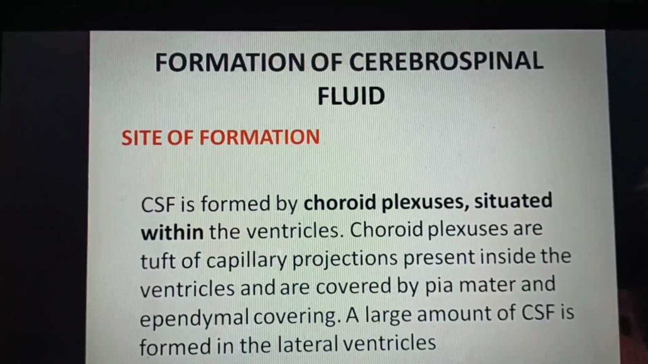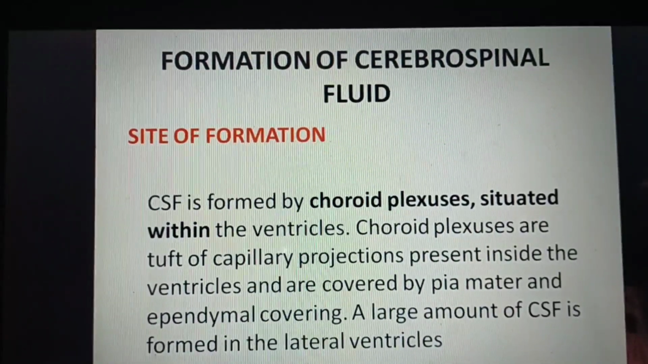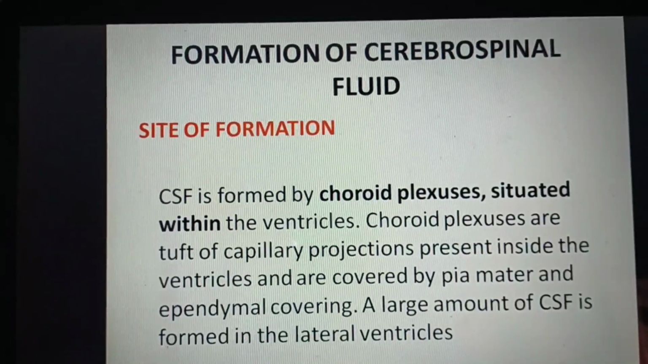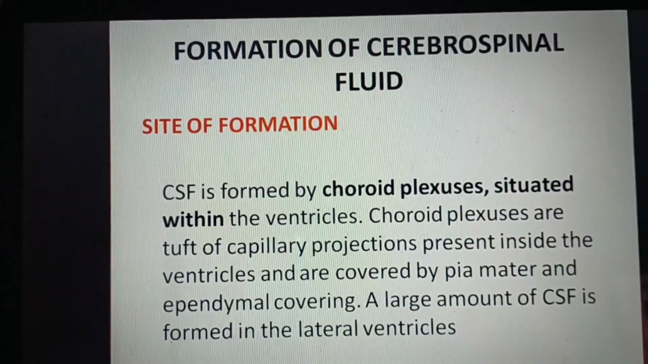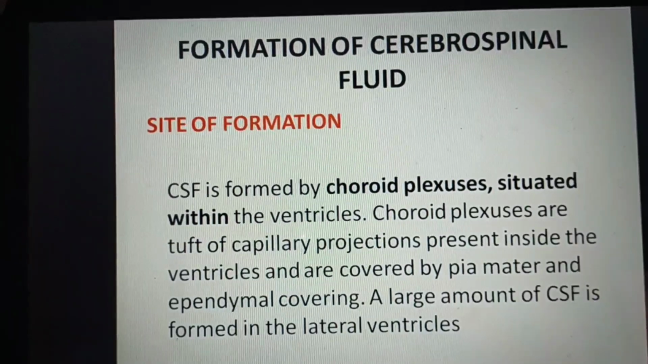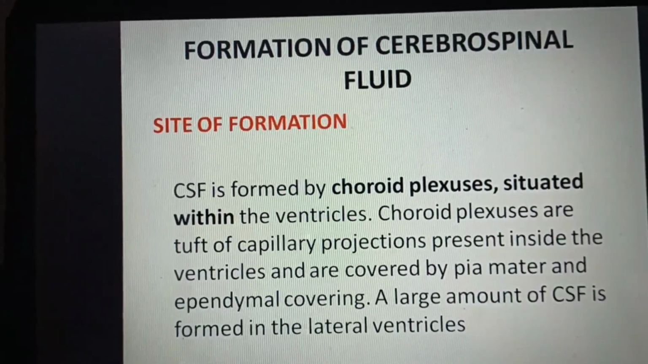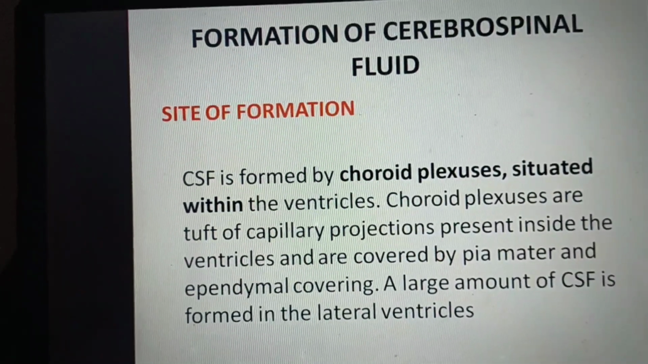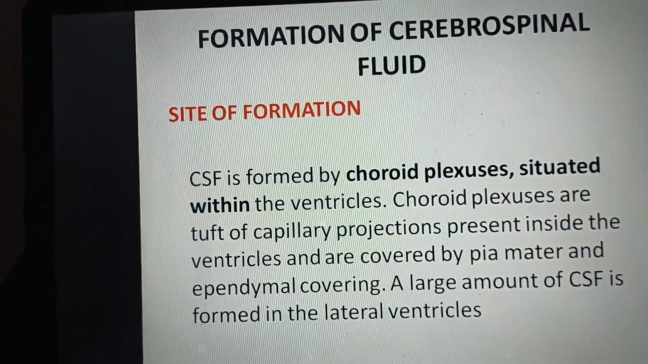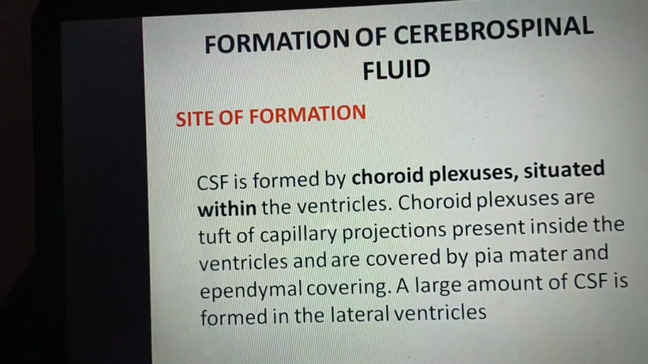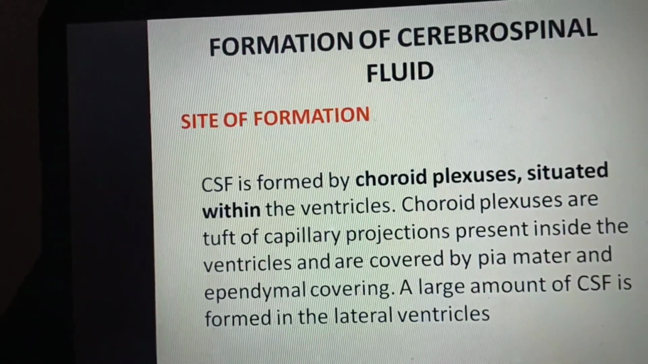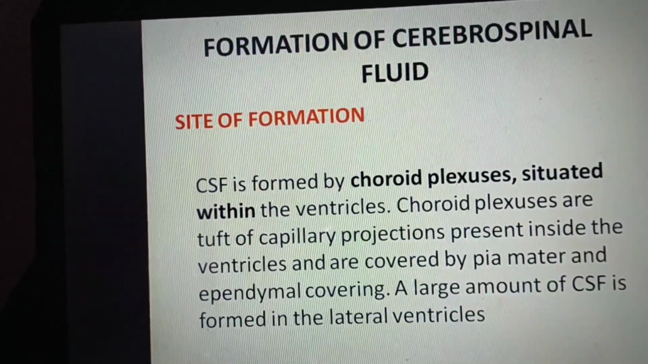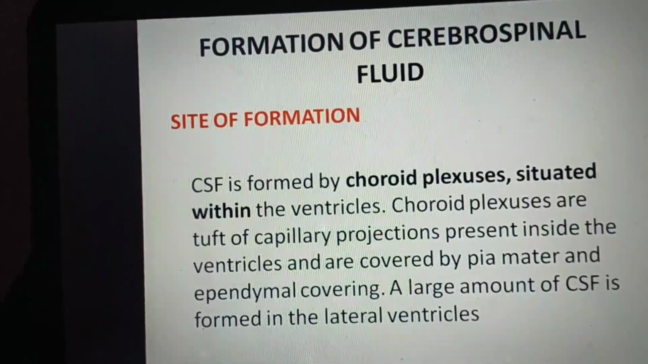Formation of cerebrospinal fluid. First we'll see the site of formation. CSF is formed by choroid plexuses situated within the ventricles. Choroid plexuses are tufts of capillary projections present inside the ventricles and are covered by pia mater and ependymal covering. Here tuft means a bunch or collection of threads or grass or hair-like projections. A large amount of CSF is formed in the lateral ventricles.